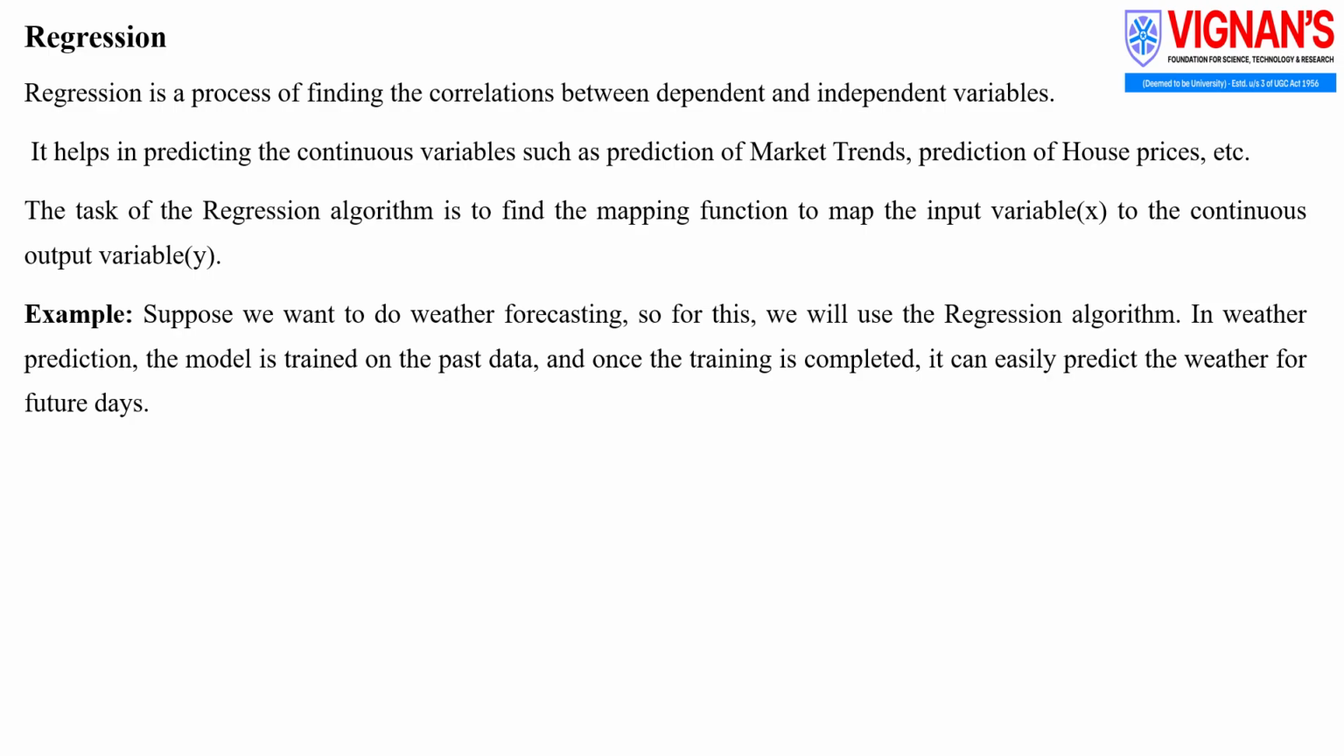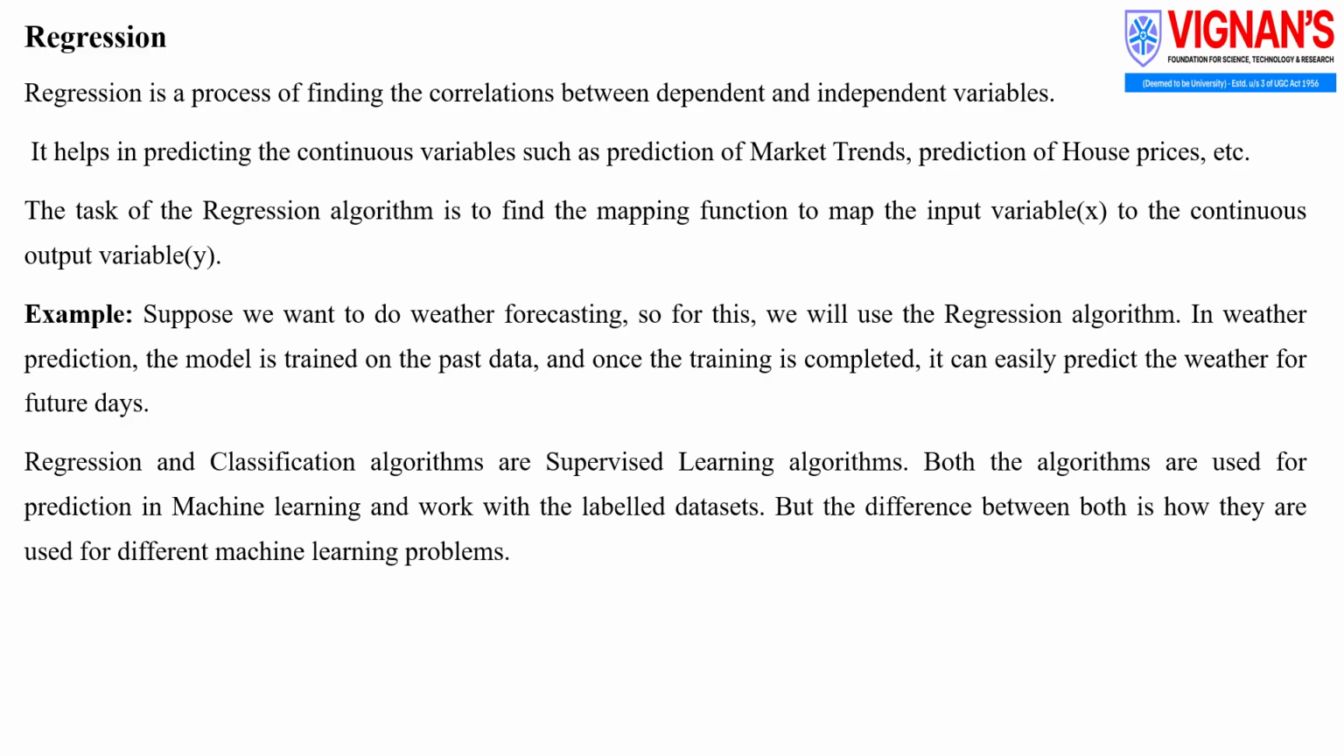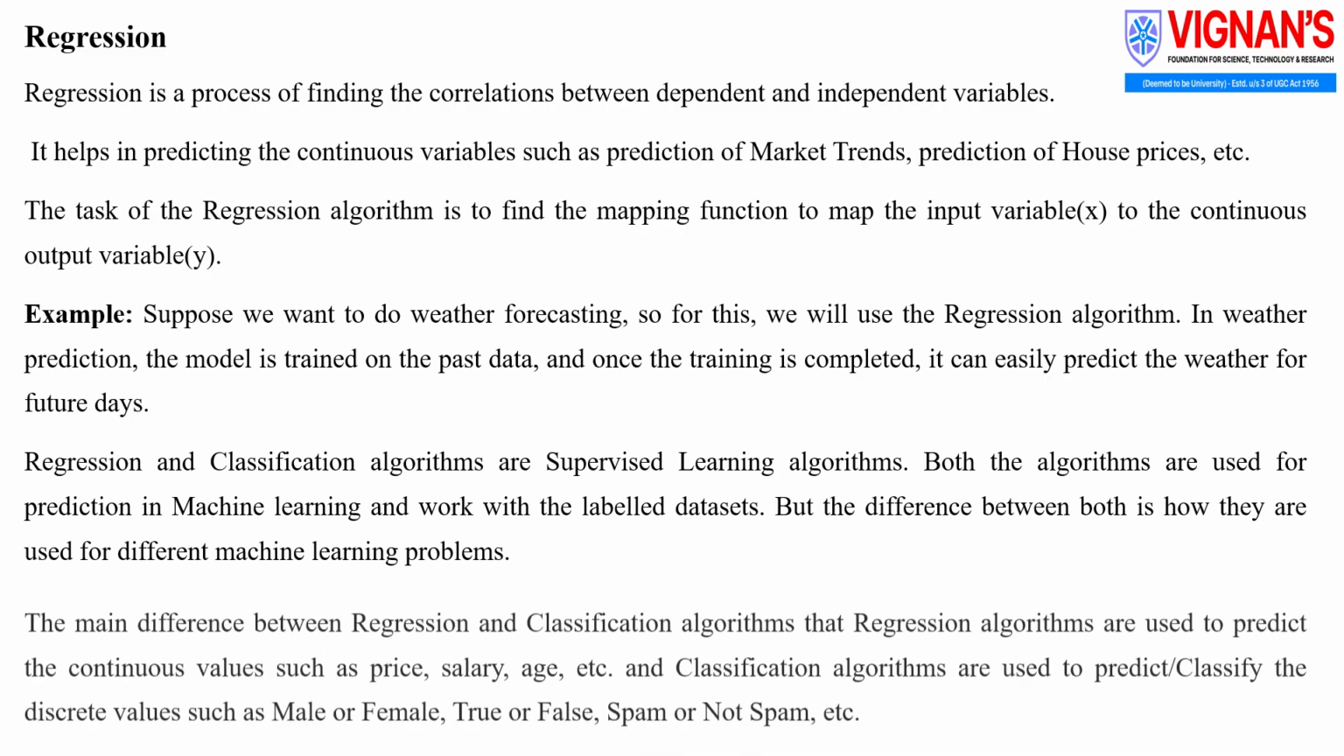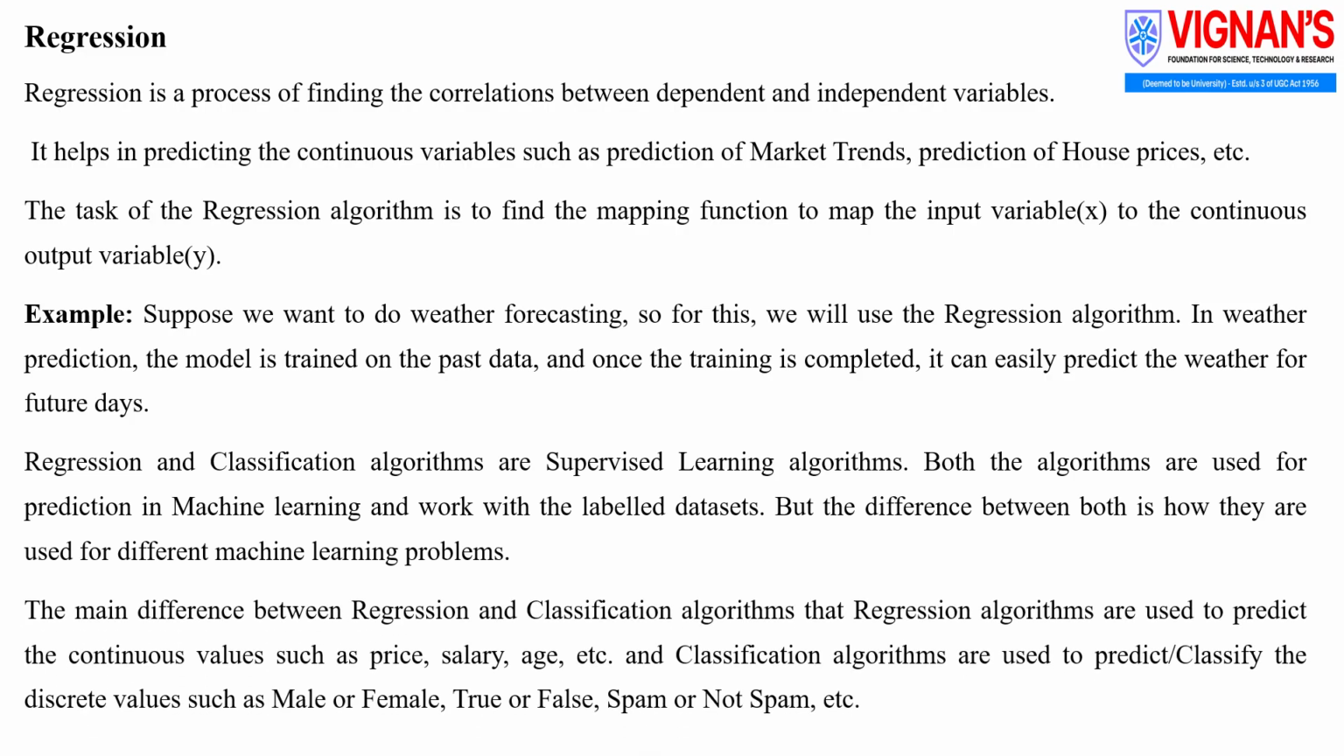Both regression and classification algorithms are types of supervised learning. They work with labeled datasets and are used for prediction in machine learning. However, there is one key difference. Regression algorithms are used to predict continuous values such as price, salary, or age.